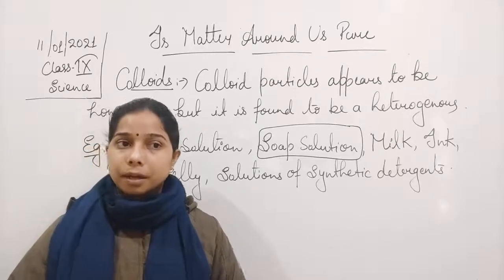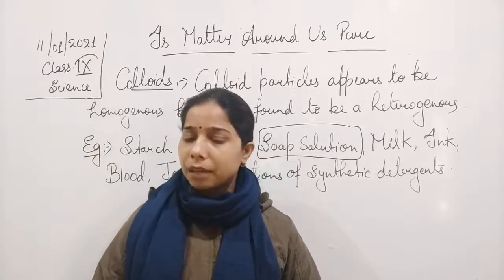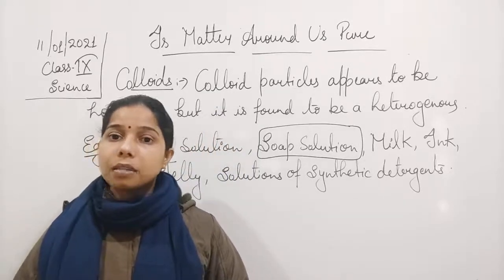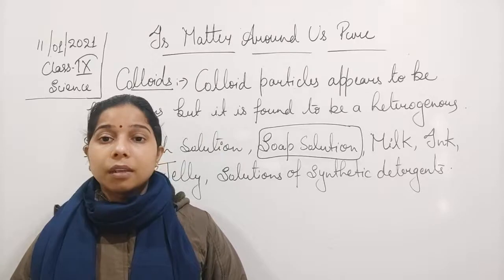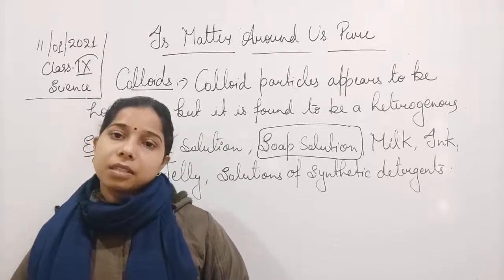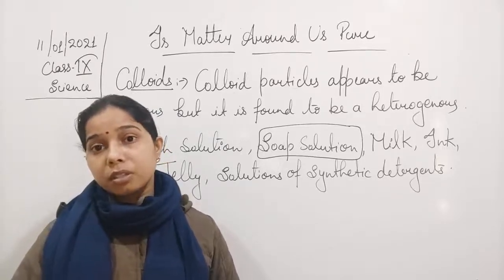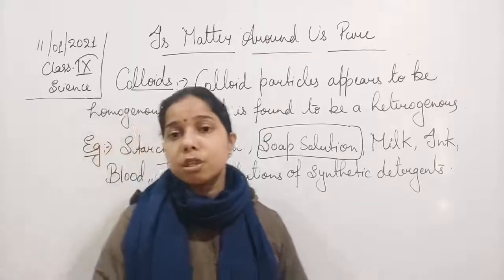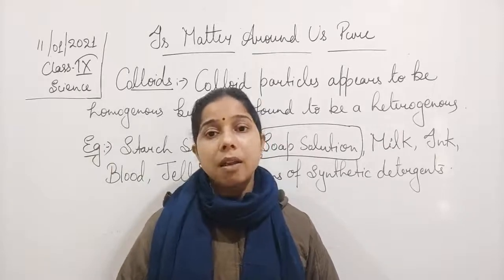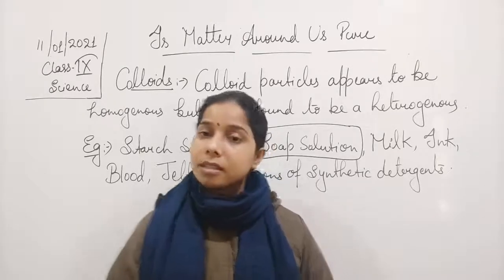This basically happens with a true solution, because when you leave it undisturbed, it will not settle down. Then when you pass a beam of light through it, the particles will scatter the light. This happens in the case of a suspension. In the case of a colloidal solution this also happens, but in a true solution it does not happen. So you can see that colloidal particles have some properties of a true solution and some properties of a suspension also.